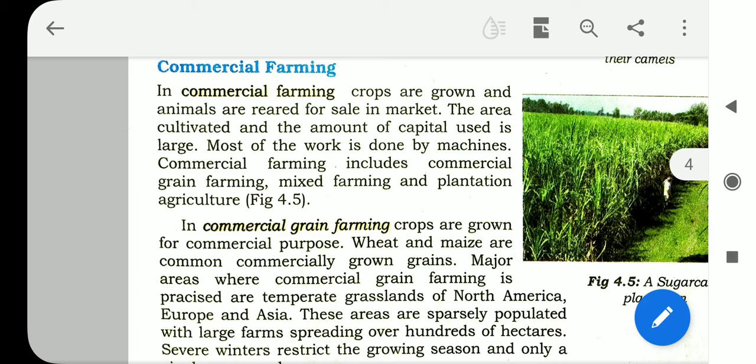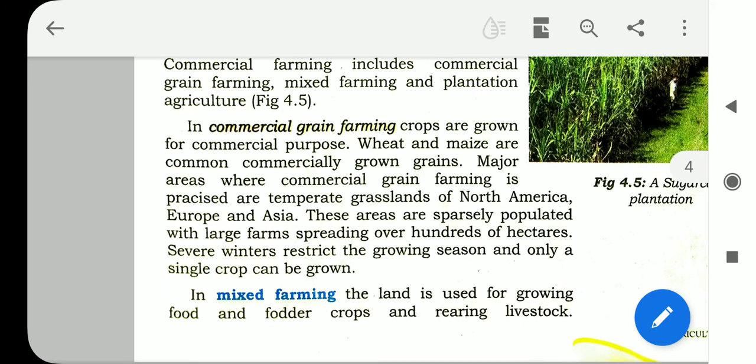In case of intensive farming, the farmers are farming only to fulfill the needs of their family members. But in case of commercial farming, the farmers are farming only for sale in the market, and the amount of capital used is large. The maximum work is done using machines. Grain farming, mixed farming, and plantation agriculture are done for commercial purposes.